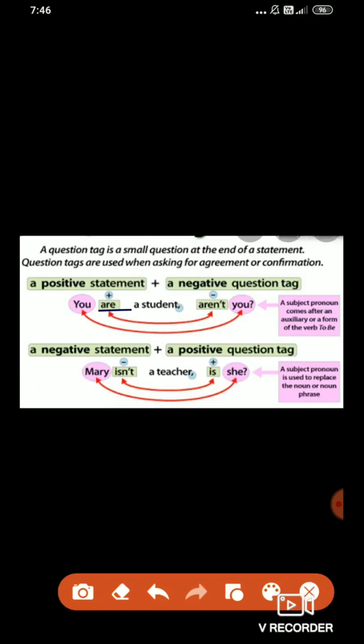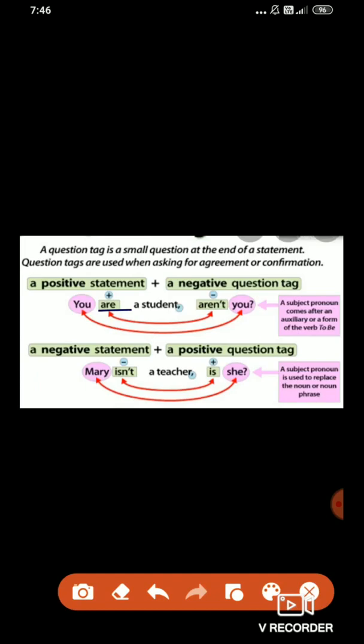Aren't, and after that we have to use a subject pronoun, which comes after an auxiliary or a form of the verb to be. That means after the auxiliary verb we need to write the pronoun here. What is the pronoun? You. So, aren't you? And since this is known as a question tag, we have to end this sentence by adding the question mark at the end.